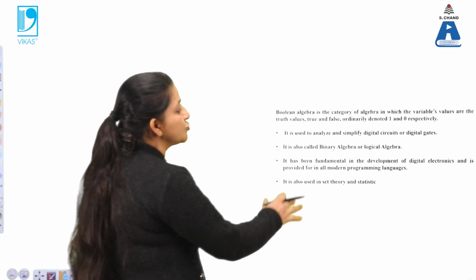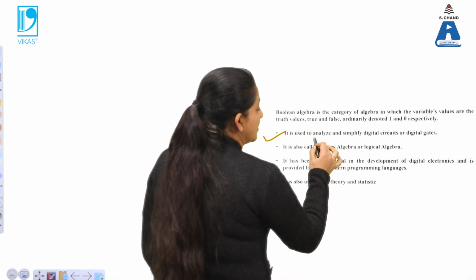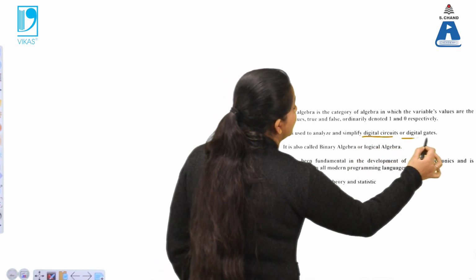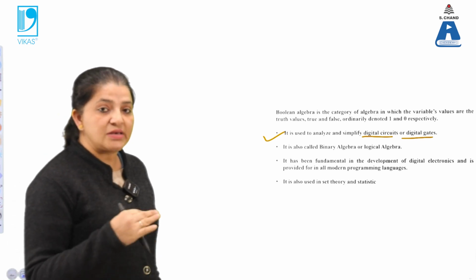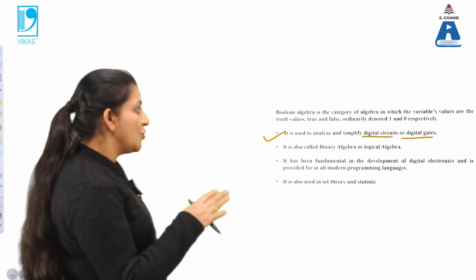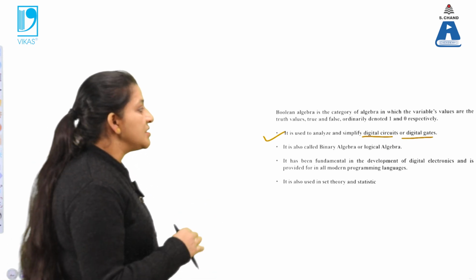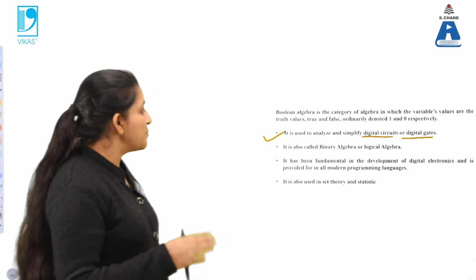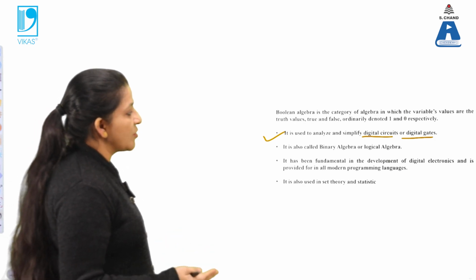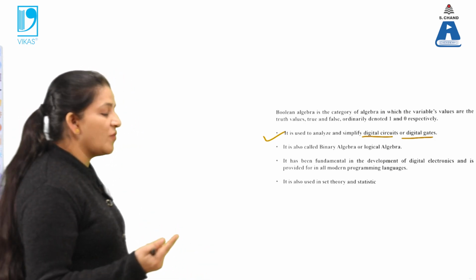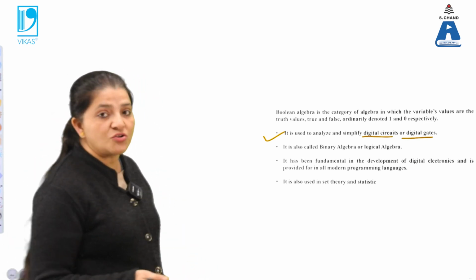Now, where is it basically used? Boolean algebra is used to analyze digital circuits or digital gates. That means in order to convert analog signals to digital signals, we are using Boolean algebra with the different logic gates. So digital circuits or digital gates can be simplified and analyzed by using this algebra. This is also called Boolean algebra or logical algebra because it gives us only two values, either 1 or 0. So the output is logical, and that's why it is also known as logical algebra.